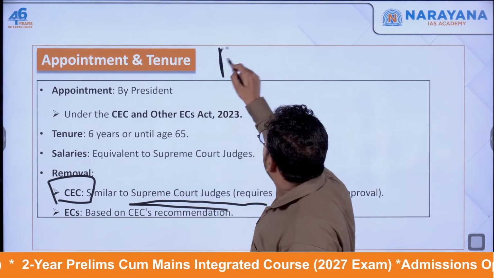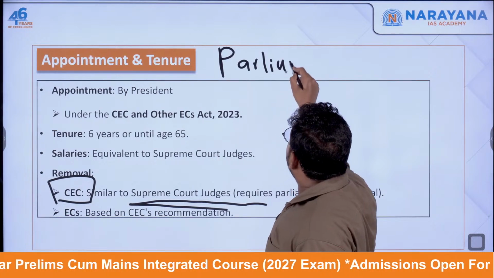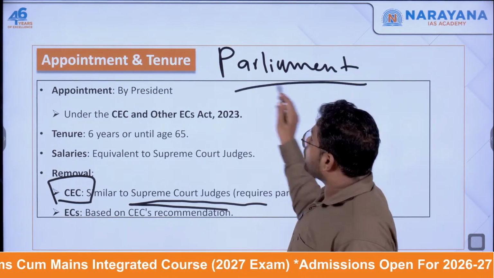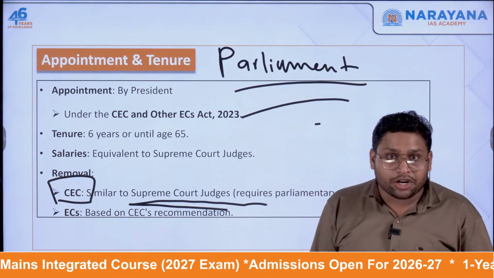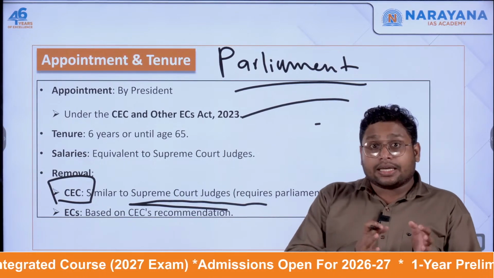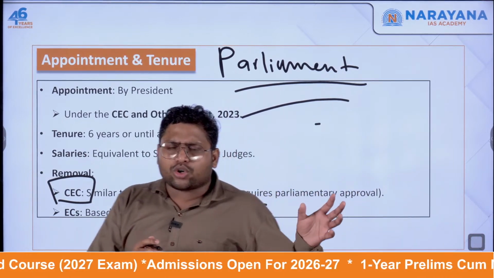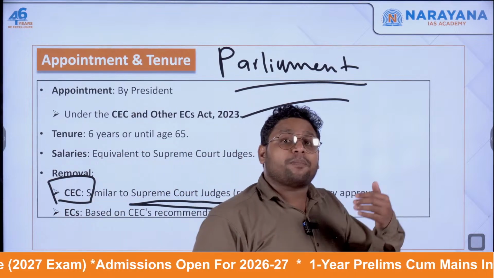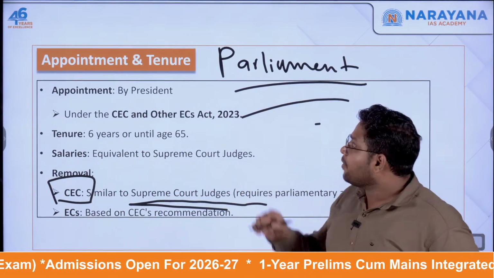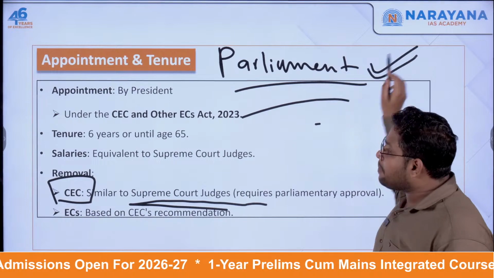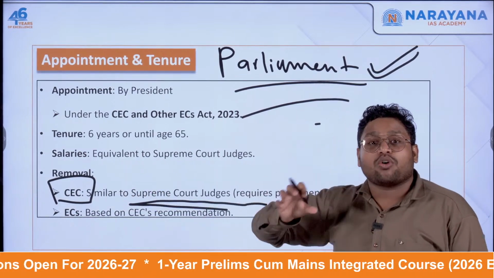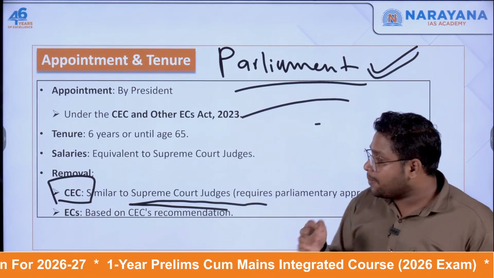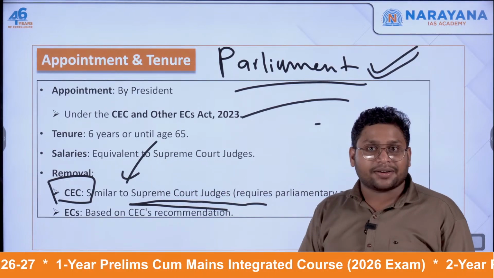Well, there is a key role of Parliament. In Parliament, you have to put a motion, and you have to pass it with a special majority. So you need the majority of your total membership and two-thirds of people present and voting. With this special majority, if you pass it in Parliament, then a judge of the Supreme Court can be removed. So similarly, the CEC can be removed in the same manner.